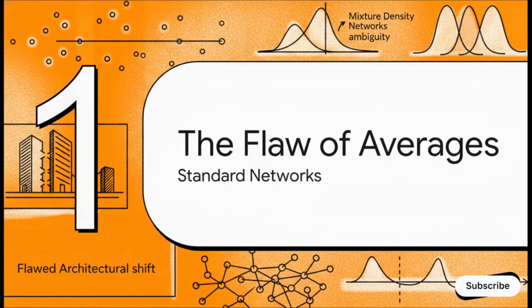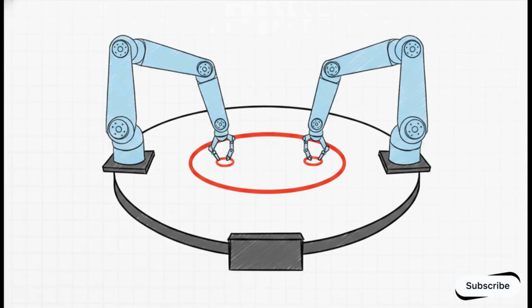Let's move to Section 1, the flaw of averages. To really grasp why this architectural shift is absolutely crucial, we have to look at the inherent flaw of mathematical averages when we apply them to physical systems. The history here takes us back to 1994. A researcher named Christopher Bishop was trying to solve a classic engineering challenge, robotic inverse kinematics.